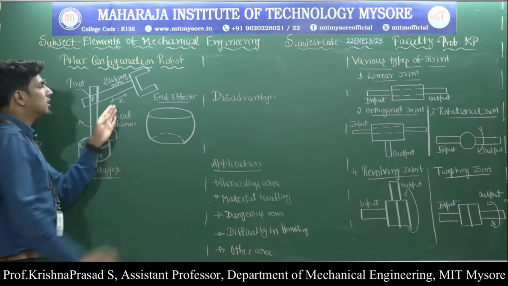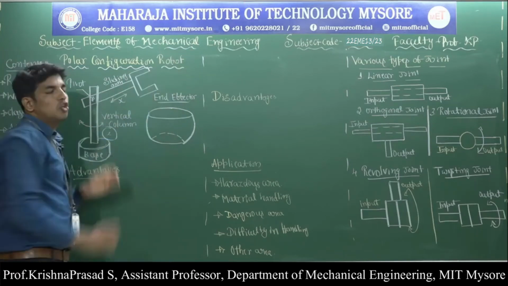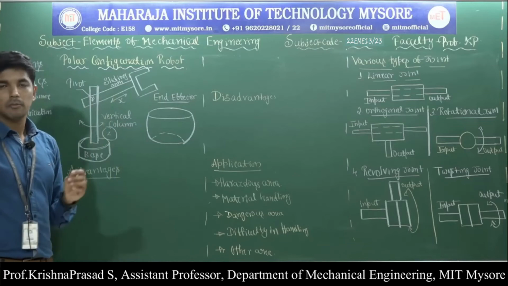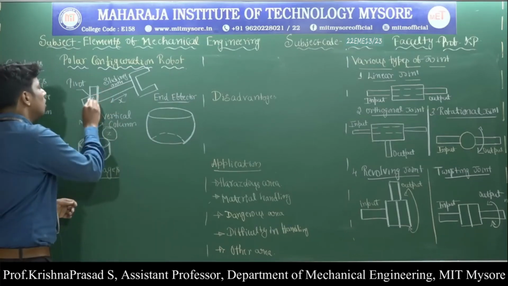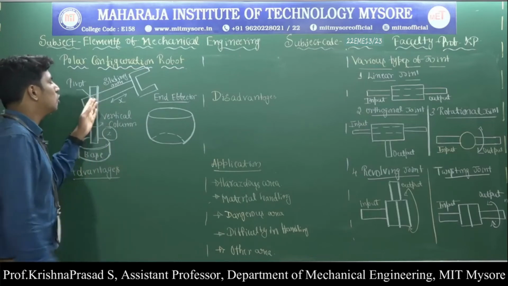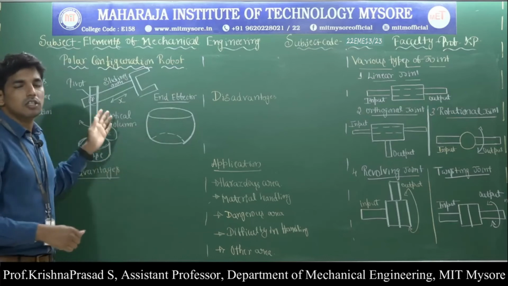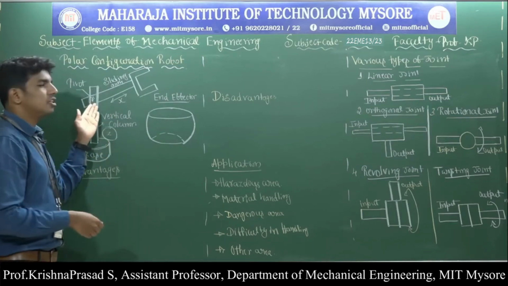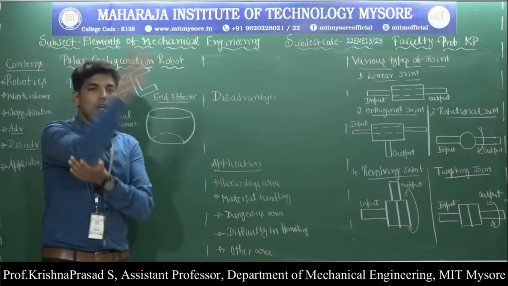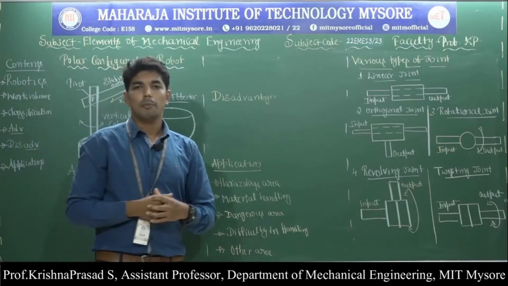Then a very important one is the sliding arm. This sliding arm can extend and retract to provide a particular reach. So this is the second one. Then the pivot is used to raise or lower the arm. So this is the motion of the polar configuration robot. The pivot used to raise or lower the arm is mainly used in forging operations.